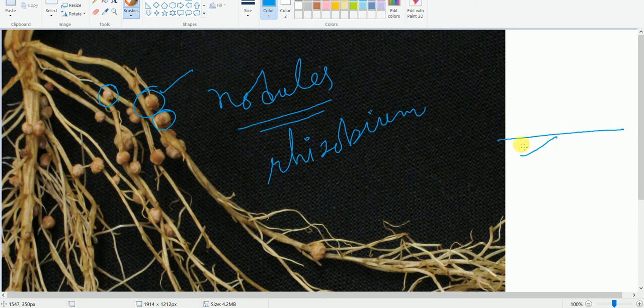See here, this is the surface of the earth, and here in the atmosphere we have nitrogen gas, and this nitrogen from the air is fixed in the soil by these bacteria present in this root nodule. Okay, so this is the importance of growing these leguminous crops in the field. It helps in restoring the fertility, in this way.